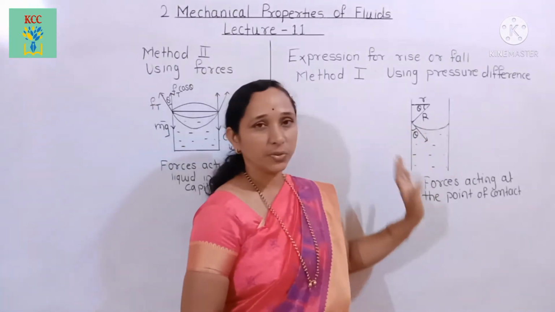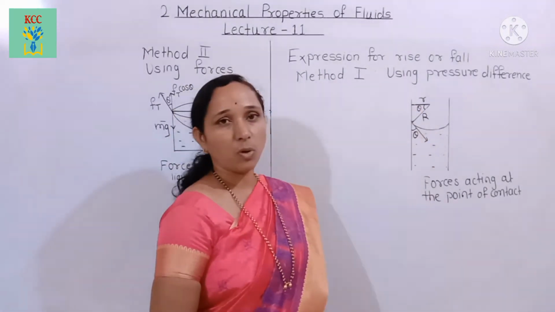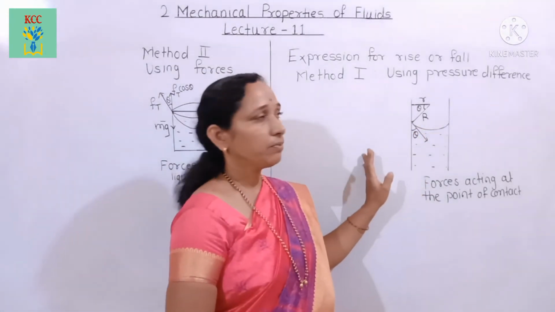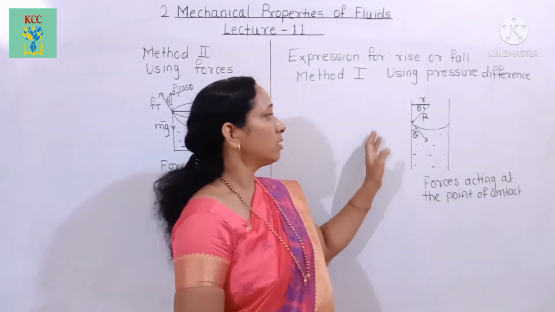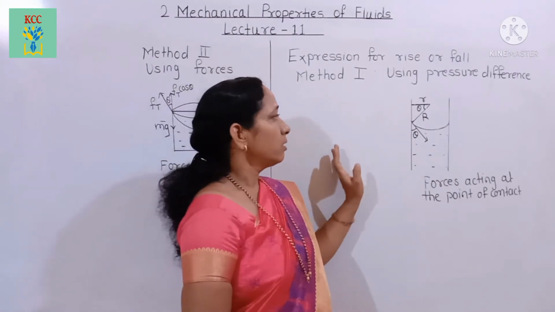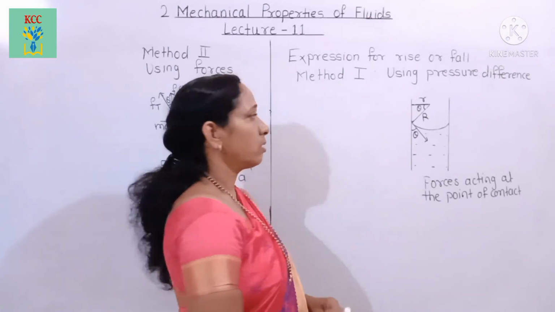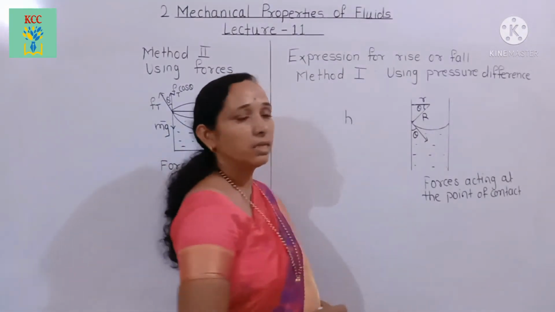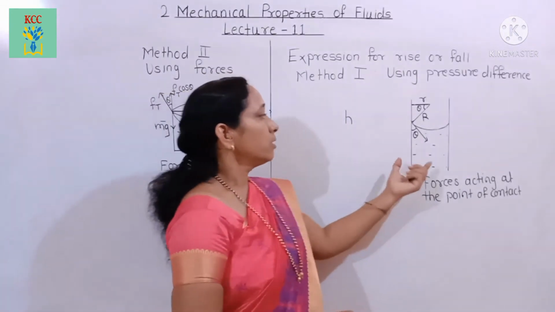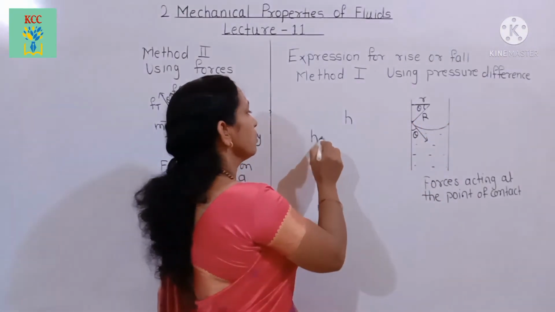Suppose this is a capillary tube with radius small r, and theta is the angle of contact. Here, when the capillary tube is dipped in water, the surface meniscus is concave. In that case, the liquid level rises in the capillary tube. Suppose H is the height of the liquid level in the capillary tube. Then the pressure due to this liquid column with height H is equal to H rho g.